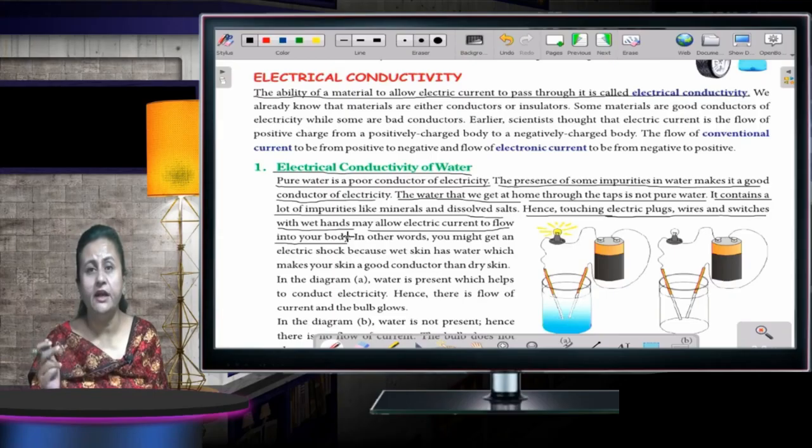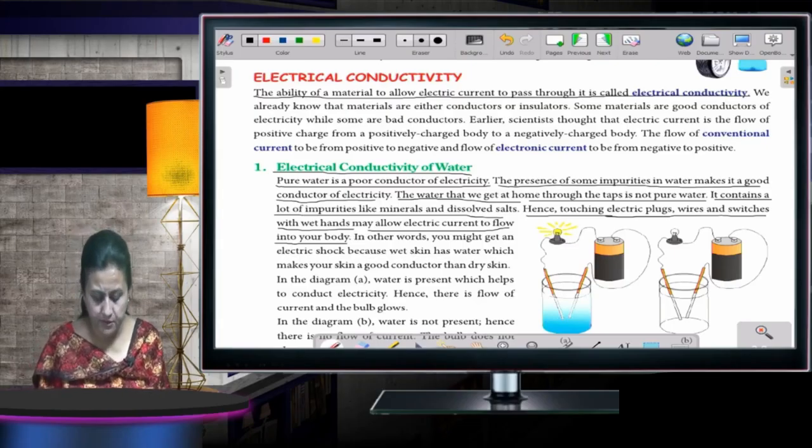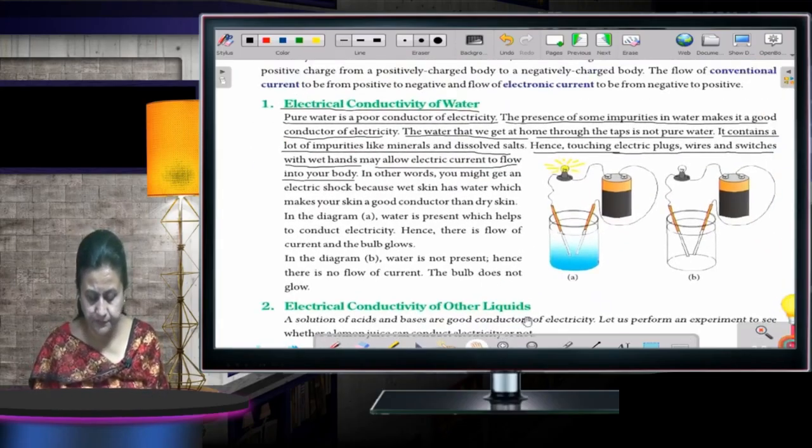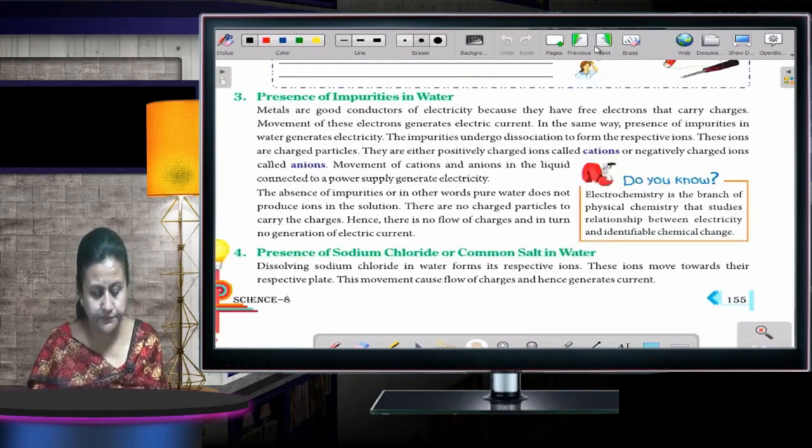The tap water can have some sort of minerals and salts. Impure water is a good conductor of electricity, whereas the pure form of water is a bad conductor of electricity.